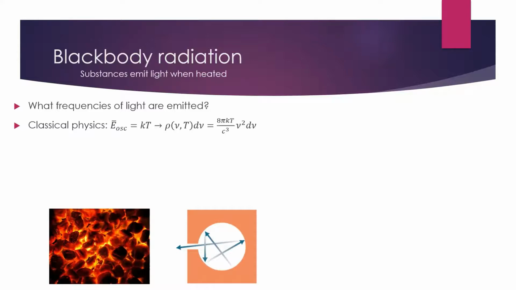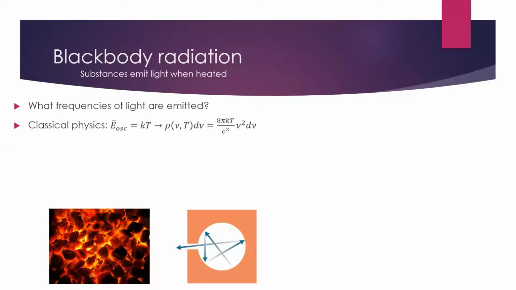So according to classical electromagnetism, the energy of oscillation is equal to kT. We'll use this a lot here in this semester and also more next semester. But kT is kind of our placeholder for the energy that comes from temperature. So k is Boltzmann's constant, which is 1 over the gas constant that you're going to be very familiar with. And it has the units of joules per Kelvin. So if you multiply that by temperature, you get an energy.